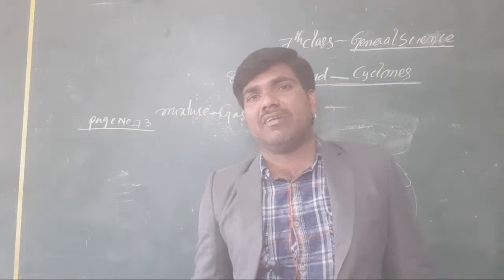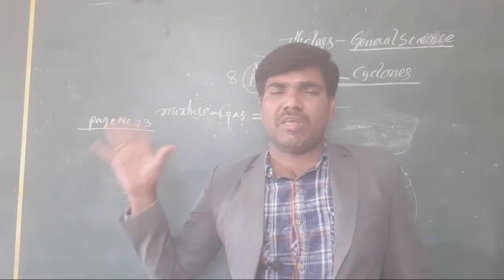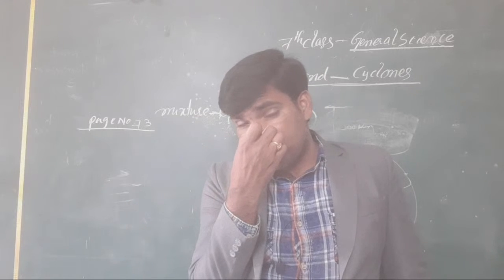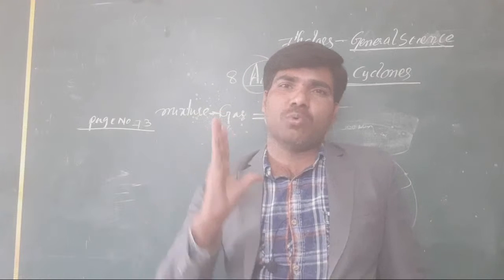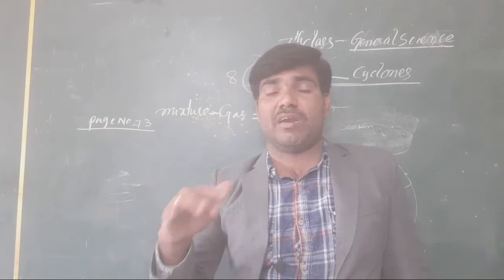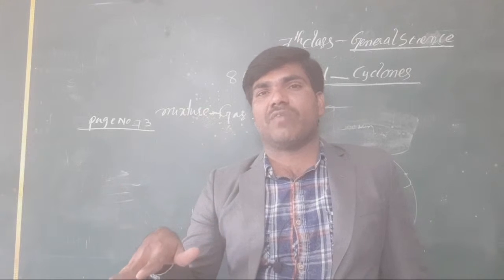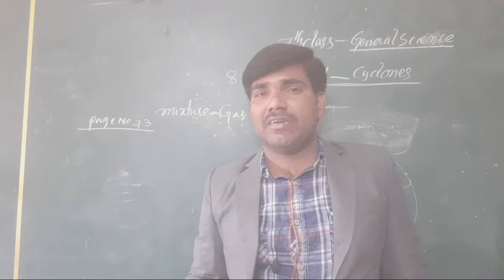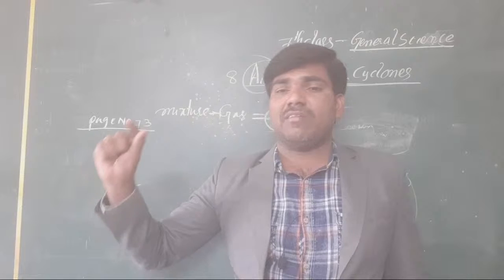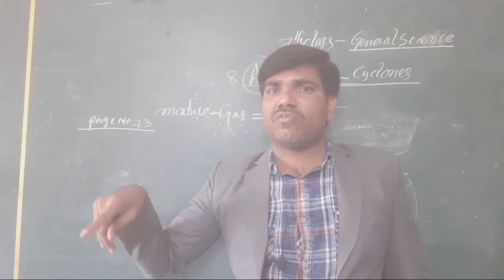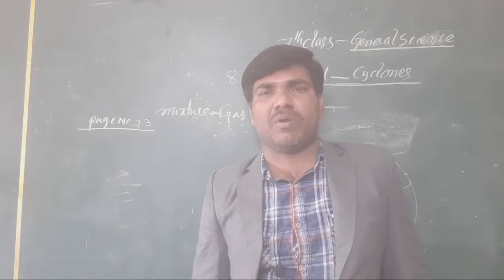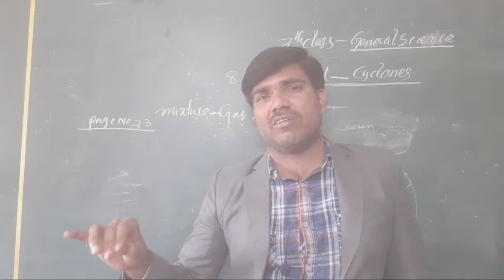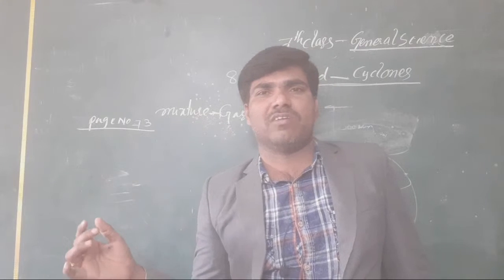And next we come to acids and bases. For the acids and bases, I have given a number of experiments to you, students, at that time. Once check that lesson video, how to convert a blue litmus into a red litmus, and what the properties of acids and bases are. Clear? We took a different number of items, and how those items change the blue litmus and red litmus. We completed a series of experiments. And what are the physical properties of acids and bases? What are the chemical properties of acids and bases?